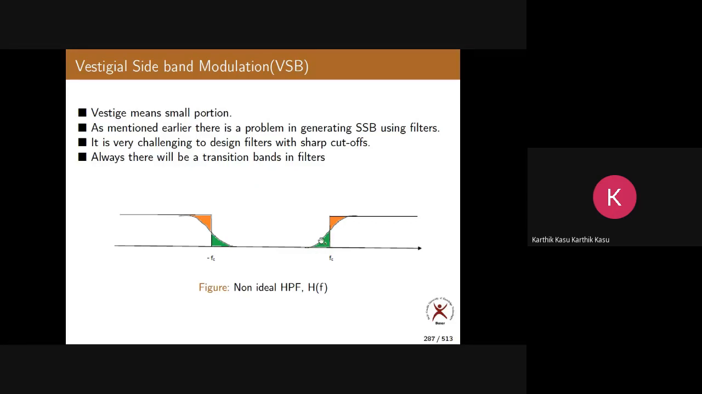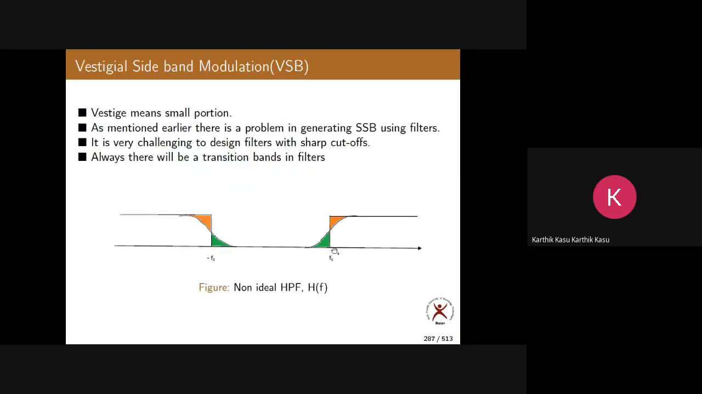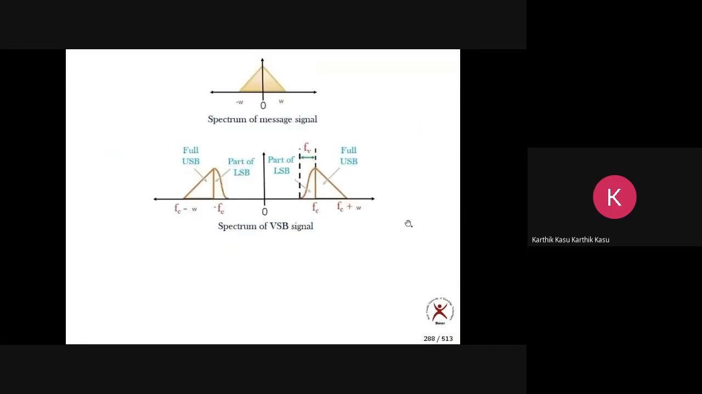Am I clear or not? Okay. Had there been no transition, what would happen? This wouldn't have been present. Suppose it is a sharp filter, with sharp edges at FC. What would have happened? You would have got it like this, and this wouldn't have been present. Am I okay or not?